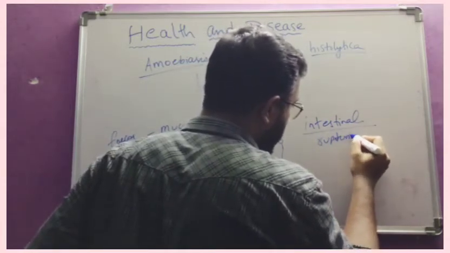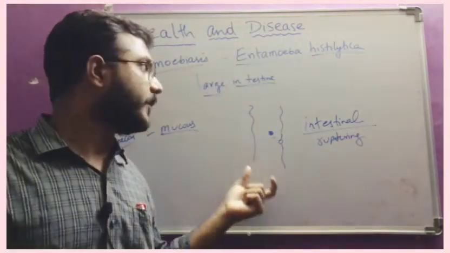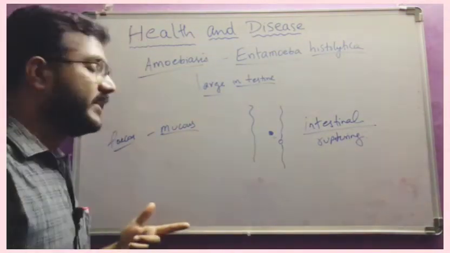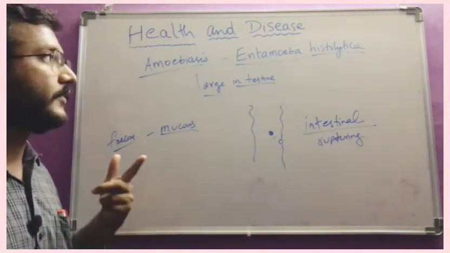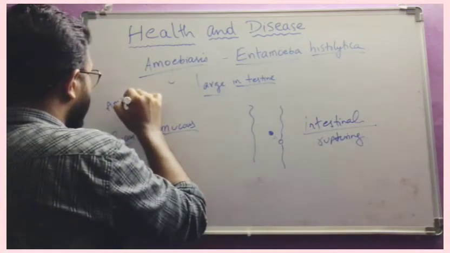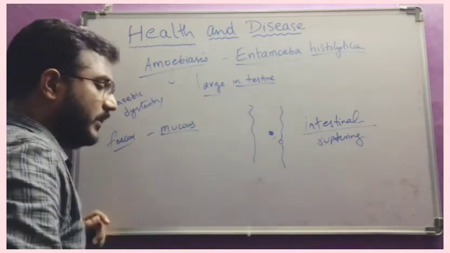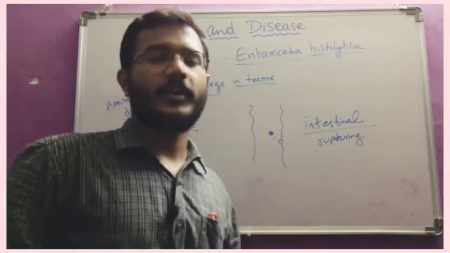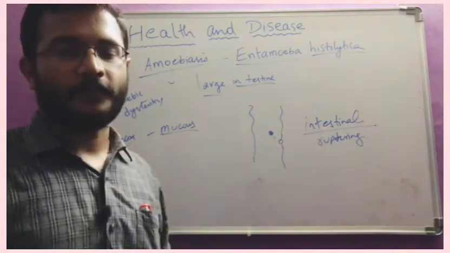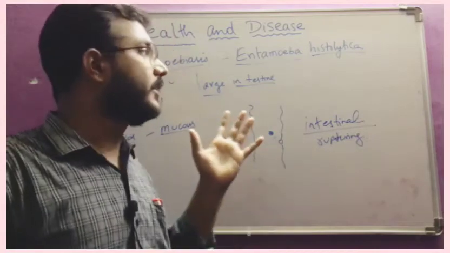intestinal rupturing takes place due to the acidic enzymes which are secreted by the parasite. And severe fecal discharge happens in the case of amoebiasis. That's why it is also known as amoebic dysentery. Severe motions, what we commonly call loose motions, come when the person is affected with Entamoeba histolytica. And if we avoid open defecation, we can prevent the disease.